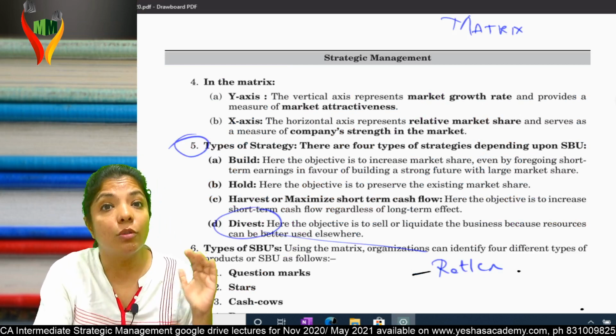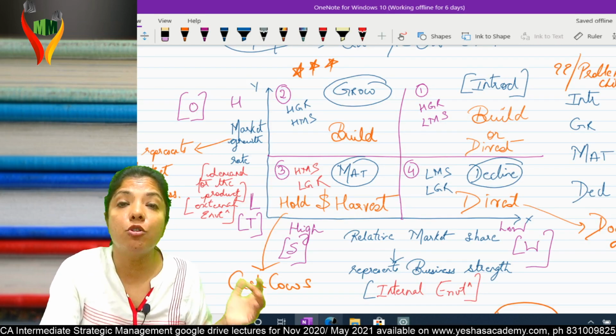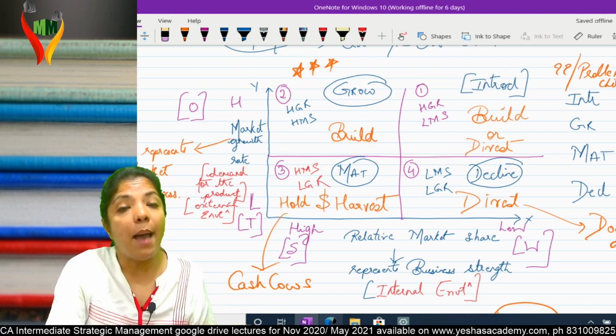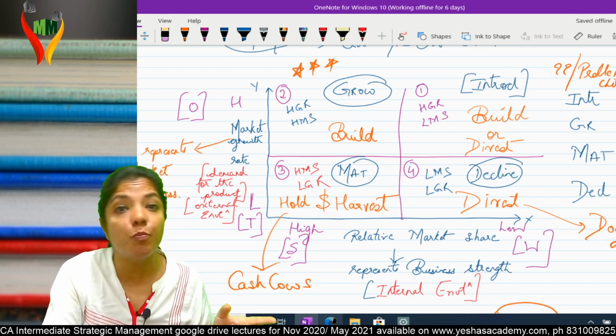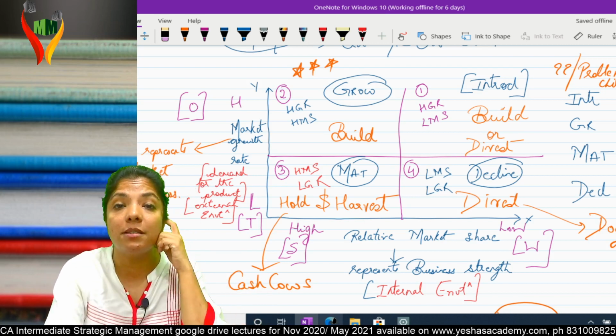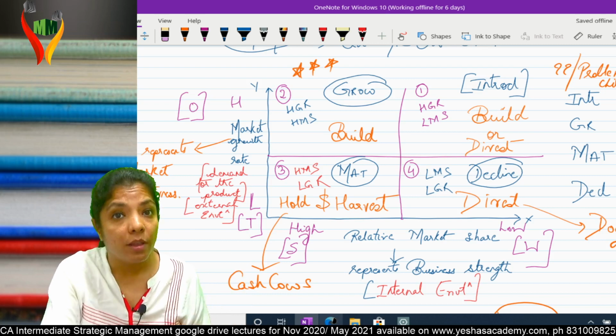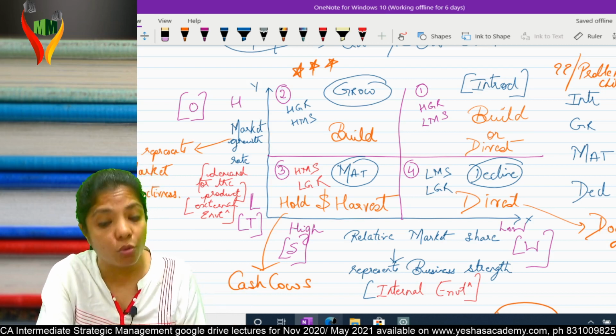Very clear. So that means what am I doing? I'm going to put money in business 1. I'm going to put money in business 2. Business 3 will be giving money to put in business 1 and 2. See, no businessman brings money from home. They do the rotation from one business to another business.